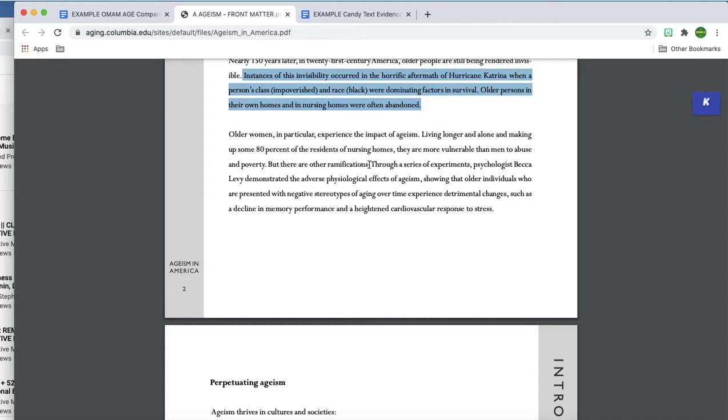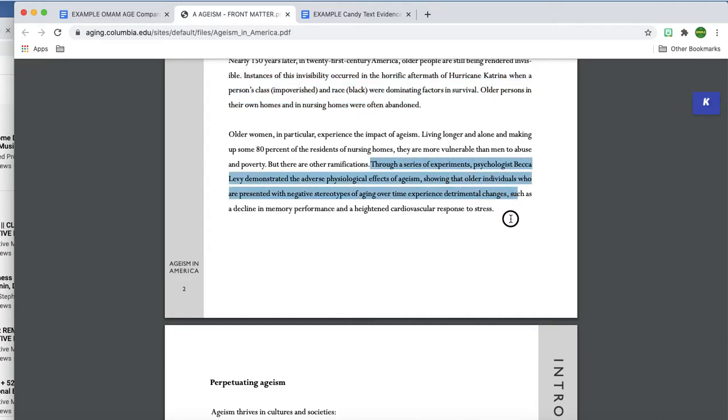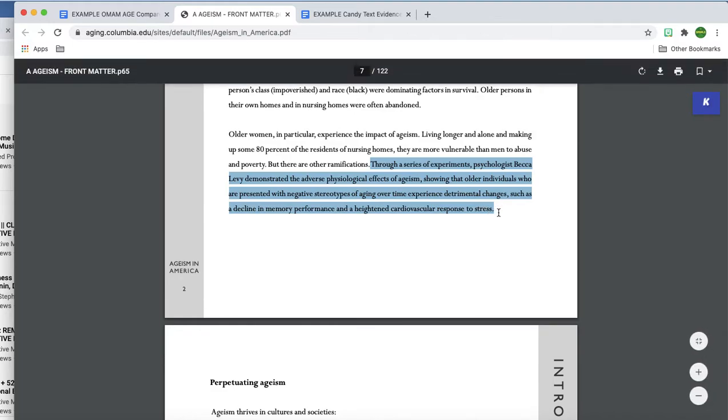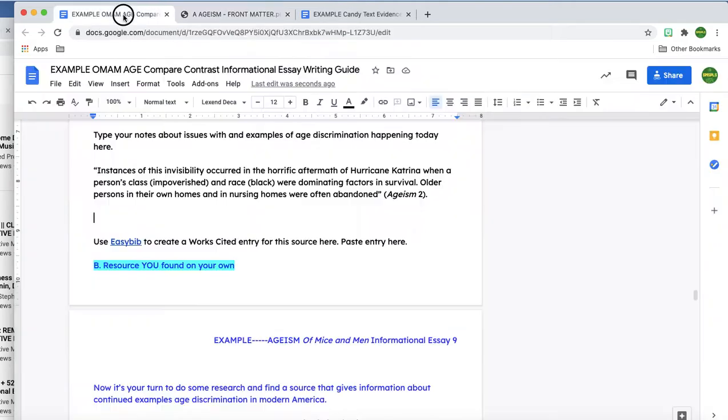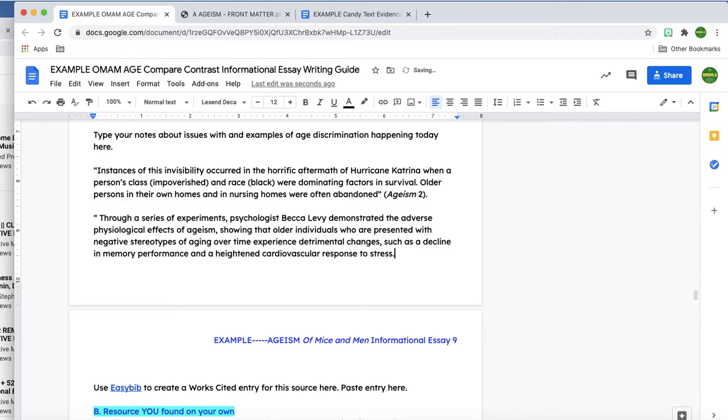So I think this might be something I could use. And I know I'm going to have to make that shorter or paraphrase it. But that way I've at least got what I want to use. I'm going to come back over here. So there's 2 examples. I'm pretty set. And just like before, it's the same page, so I can just copy and paste that since it didn't change. All right, looks pretty good. Let's see if there's anything else there.